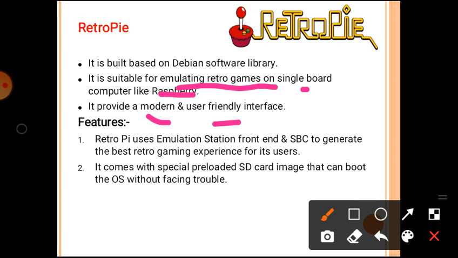RetroPie uses the EmulationStation front end and an SBC to generate the best retro gaming experience for its users. It is for gaming purposes, so it provides the EmulationStation front end and a single board computer, for example a Raspberry Pi, to give users a retro gaming experience. It comes with a special preloaded SD card image that can boot the operating system without facing trouble.